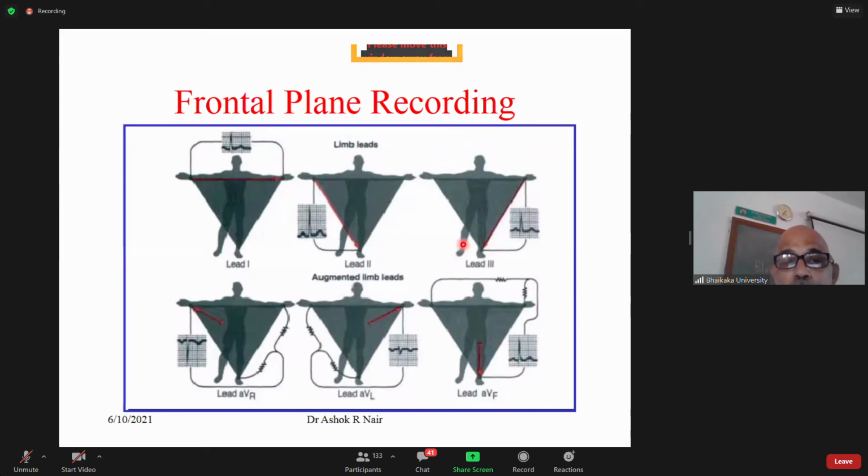Then what you do, from that center point, you draw one axis to AVL, AVR. The arrow always points towards the positive end. And AVF. AVF is 90 degrees, AVL will be minus 30 degrees, AVR will be 60 degrees. We'll come to that later.